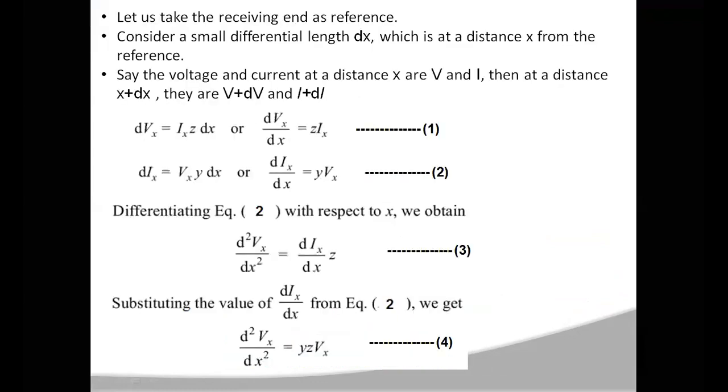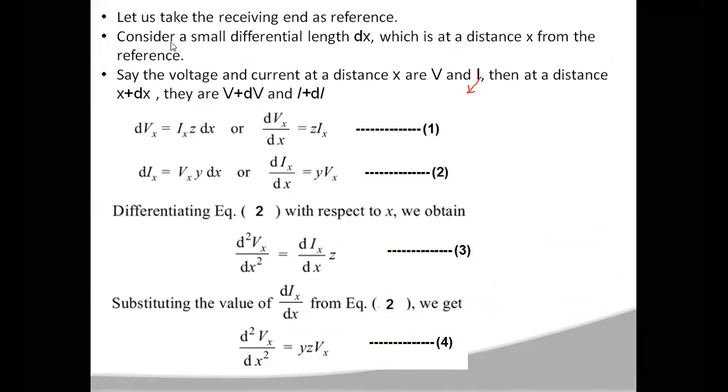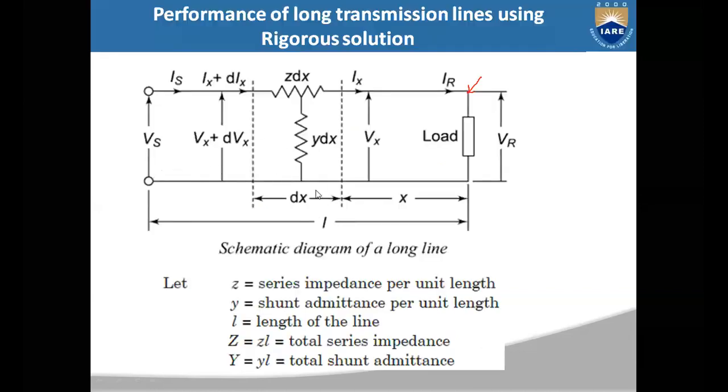Now for analyzing the long transmission line network, let us consider the receiving end as a reference. After considering the receiving end as a reference, consider a small differential length dx, which is at a distance x meters from the reference end.